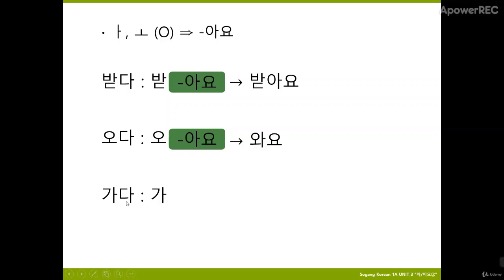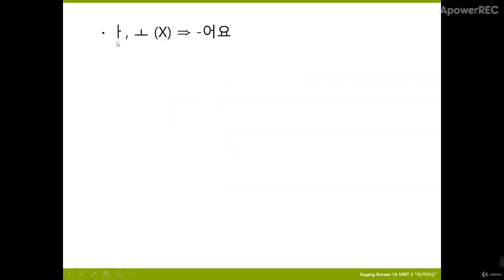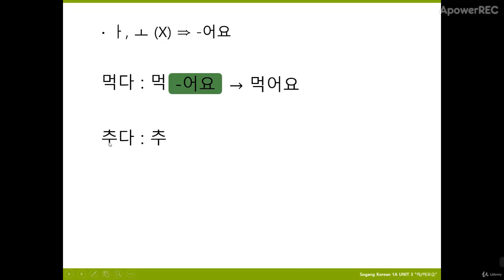The next one, 가다. This one has the vowel ㅏ. So basically this one and this one are the same, so we don't need to add anything additional, so we'll use 가요, go. And when we don't have these vowels, which means we have other vowels, we'll add 어 to it. This one has an end sound, 먹다. 먹다 is eat. So we add 어, 먹어요. 추다 is dance. It has a different vowel than ㅗ. We'll add 어 to it.